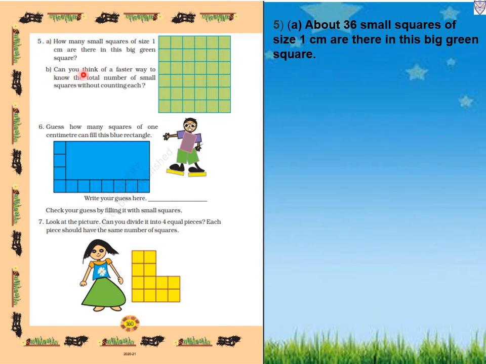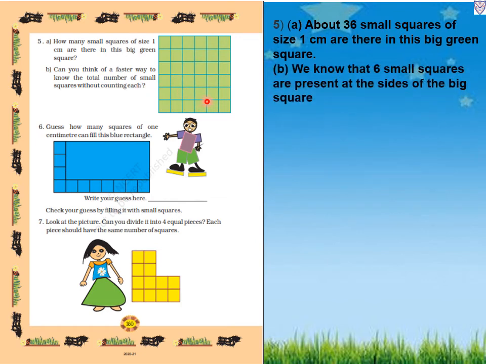Now B, can you think of a faster way to know the total number of small squares without counting each? So in first we have counted all the squares, how many small squares are there? So now we have to do another method without counting. So how will we do? We know that 6 small squares are present at the sides of the big square. So first we will count only the sides.